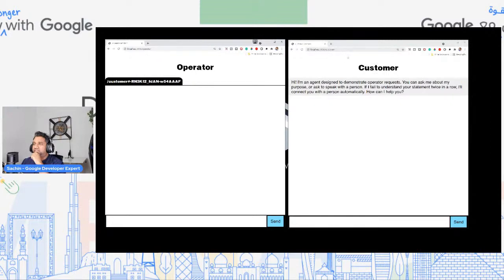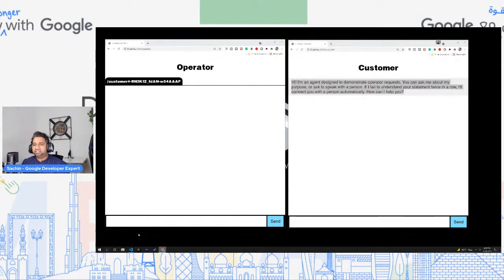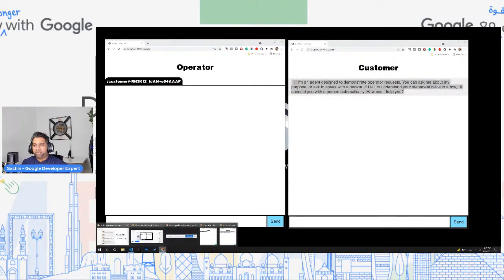The moment the customer goes to your website or chatbot, you can see, using the Dialogflow API, it says, hi, I'm an agent designed to demonstrate operator requests. You can ask me about my purpose. All of this is coming from... where is this coming from? Again, this is actually coming from our Dialogflow agent.